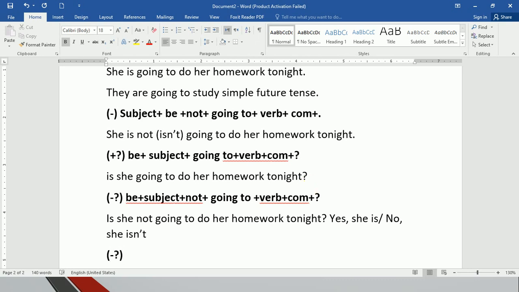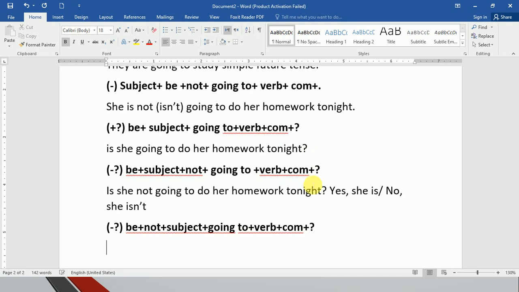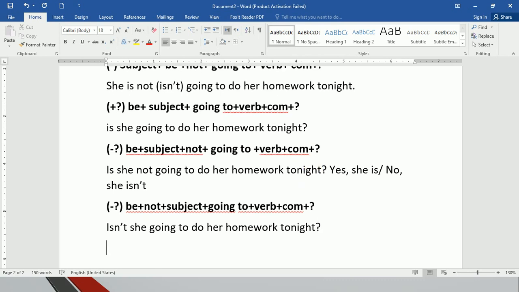Negative interrogative informal: be plus not plus subject plus going to plus verb plus complement plus question mark. So this one: isn't she going to do her homework tonight? Negative interrogative. Dear students, these were the structures of simple future tense, both structures.